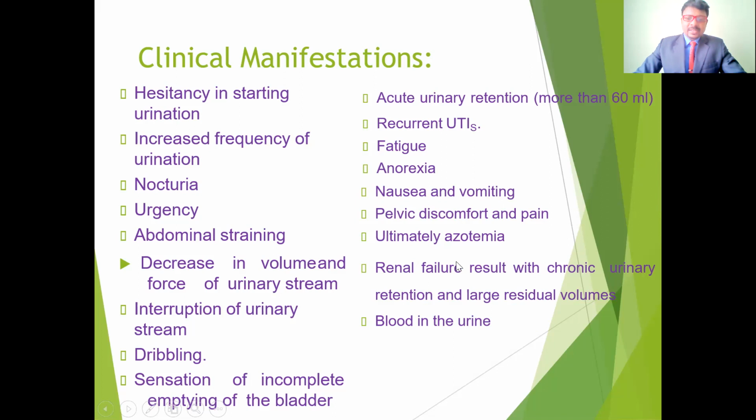And ultimately azotemia, renal failure and blood in the urine. So these are the major symptoms and clinical manifestations of benign prostatic hyperplasia, which is nothing but enlargement of the prostate gland.